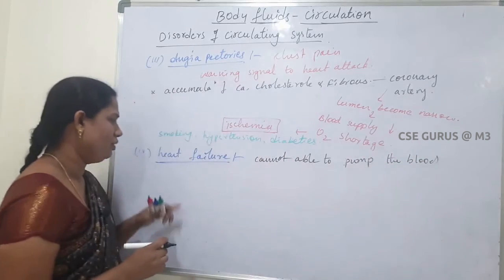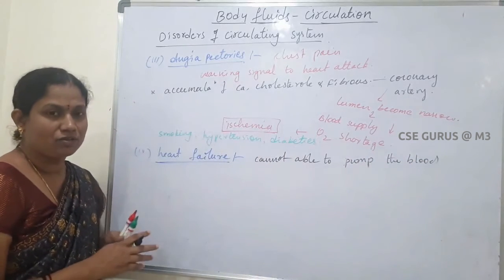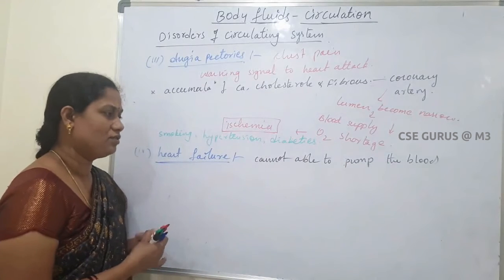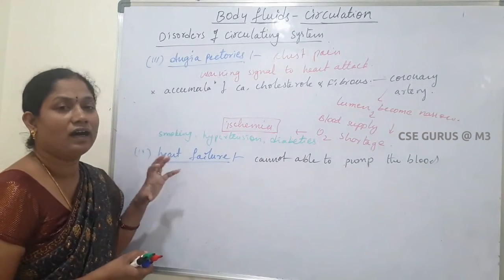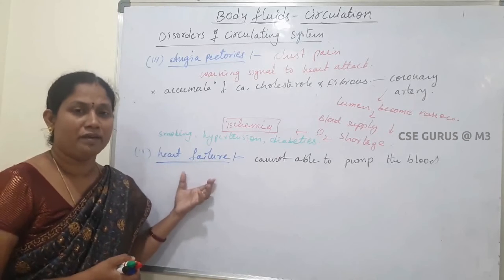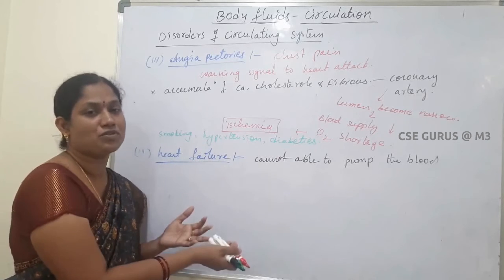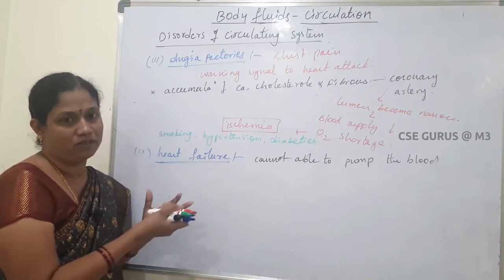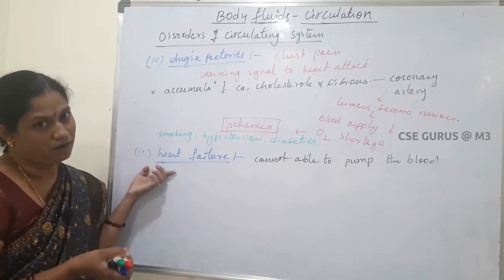Due to many reasons, the heart cannot work properly. So the blood cannot be pumped to the body parts. That condition is called heart failure.